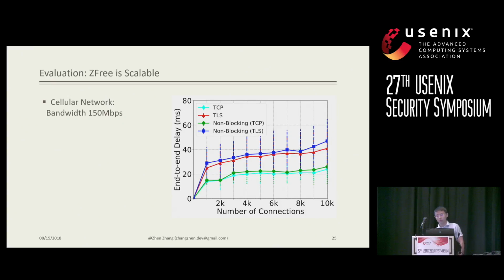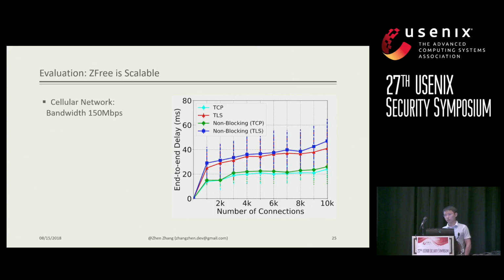So next, we start from the ISP core network perspective, where we want to prove the scalability of our system. We choose a bandwidth of 150 megabits per second, which is commonly used in LTE networks. And we gradually increase the number of connections between clients and the content provider.